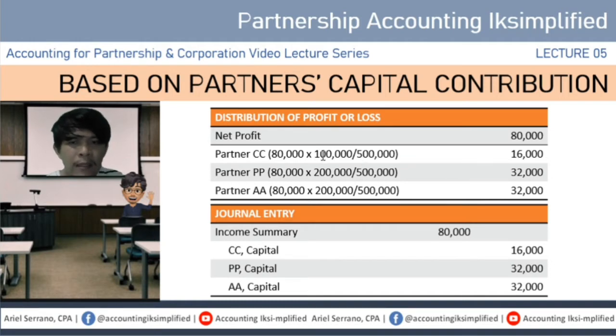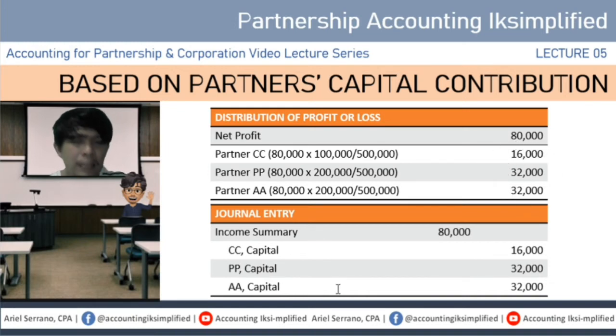Pag ginawa natin yan, pag kinumpute natin, ang kay partner CC ay 16,000 ang kakalabasan. 80,000 times 100,000 divided by 500,000. Ang kay partners PP and AA, dahil parehas sila ng capital contribution, ang makukompute mo dyan ay 32,000 each. Okay? So, 16 plus 32 plus 32, you will get a total of 80,000.